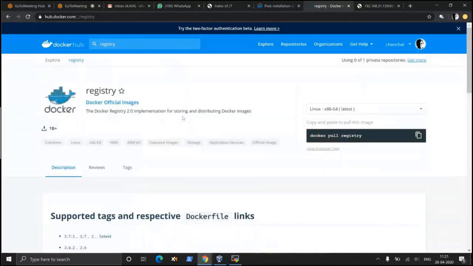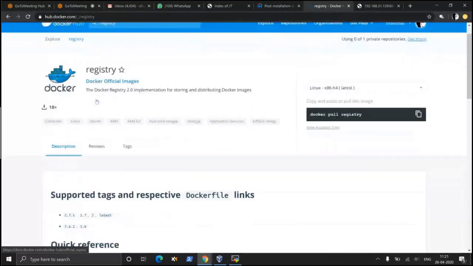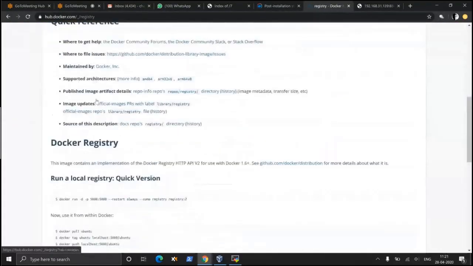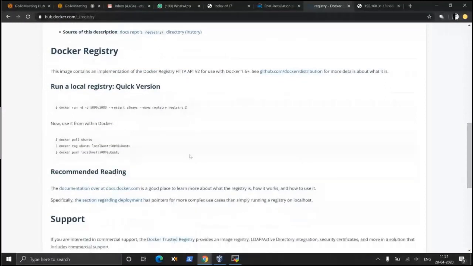So how to create a local container registry? We are going to use this container, registry. What is the command you need to run? Don't worry, this page itself will give you the entire command: docker run -d -p 5000:5000 --restart always --name registry registry:2.